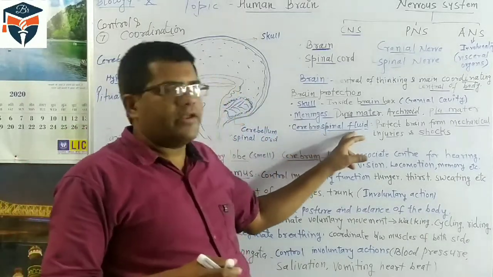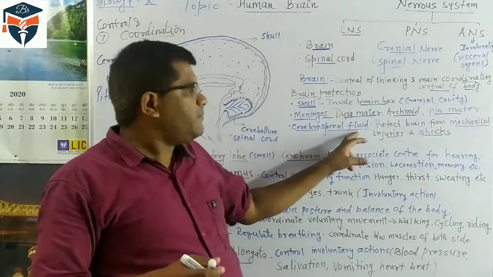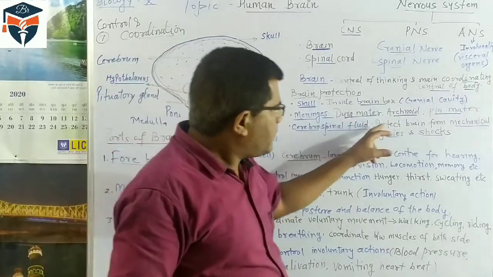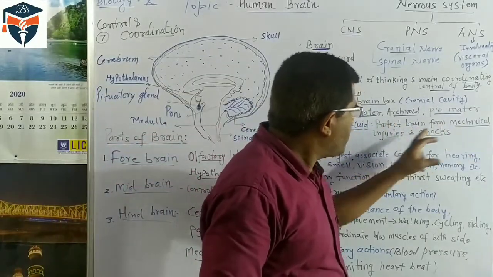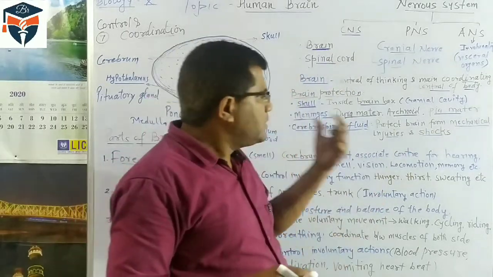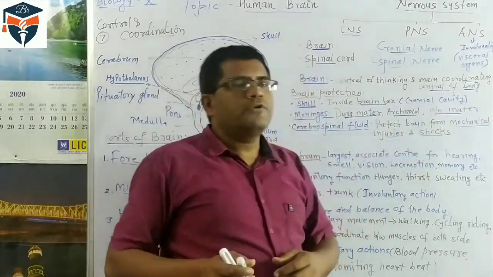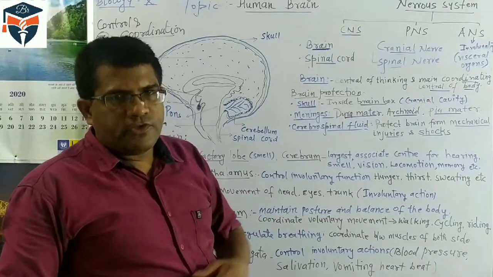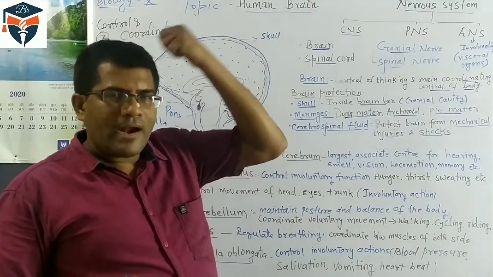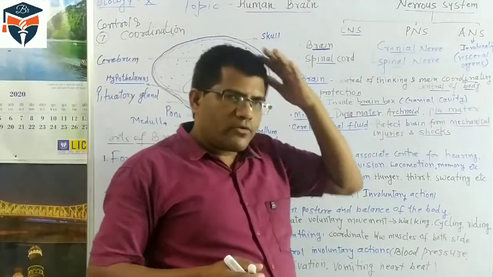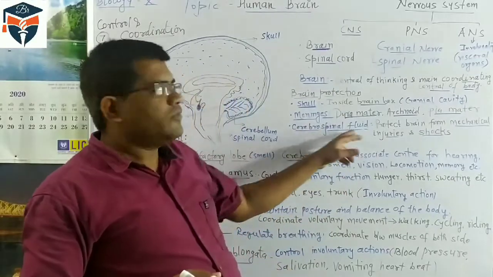Thus this cerebrospinal fluid protects the brain from mechanical injuries or any kind of shocks. If we push the brain hard, our brain will be protected because there is cerebrospinal fluid.